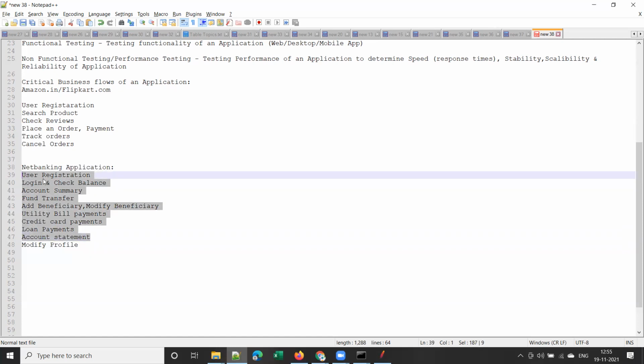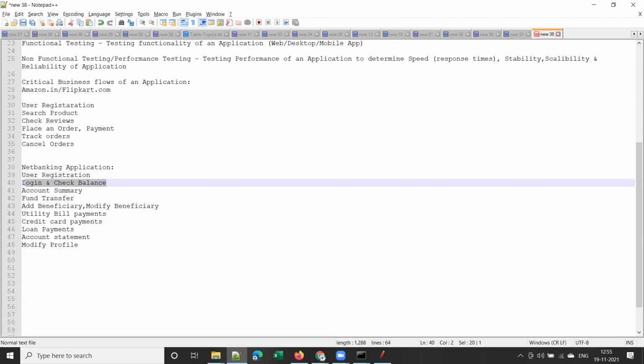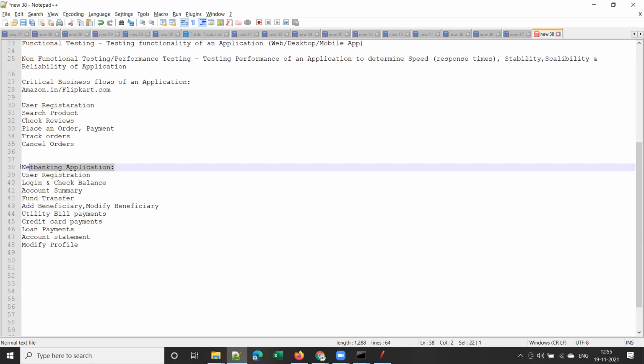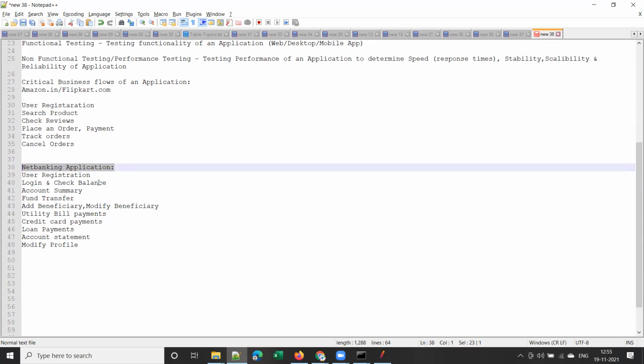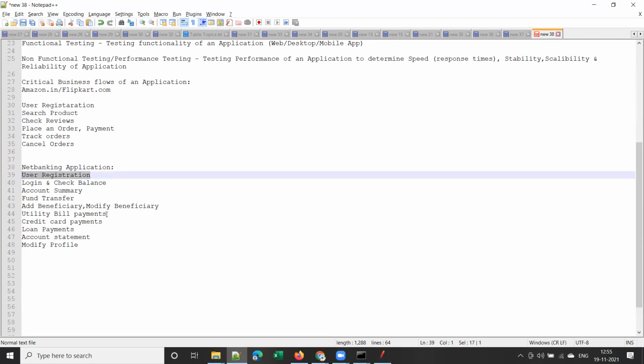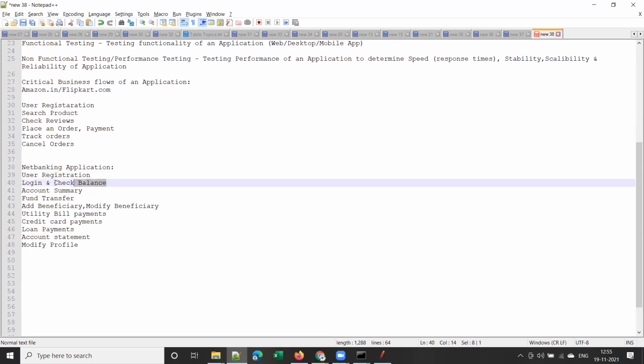So what we do in performance testing is we will develop one script for user registration, one script for login and check balance. Suppose you want to test a net banking application, right? You are doing performance testing for a net banking application. So you'll create one script for each of these critical business flows. We'll pick the important business flows of the application and develop one script. We need not write any code from scratch.